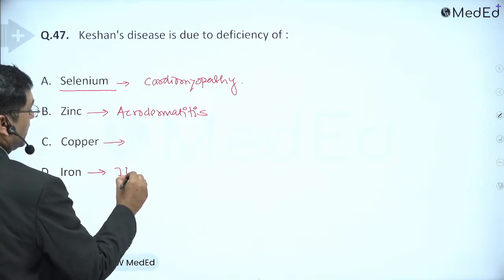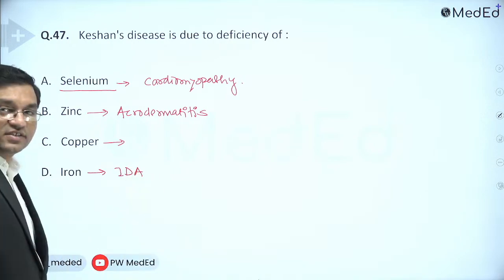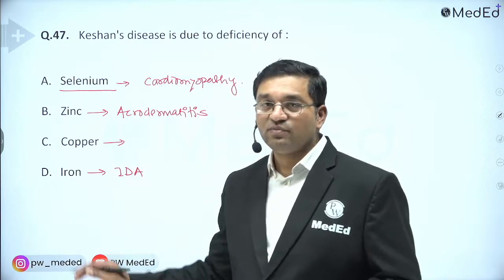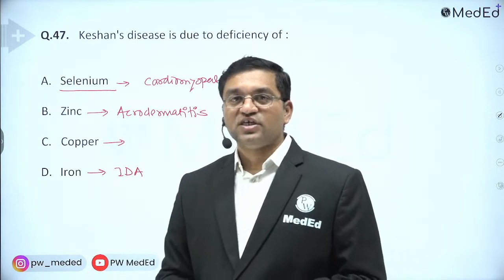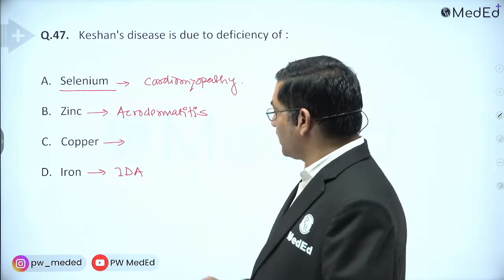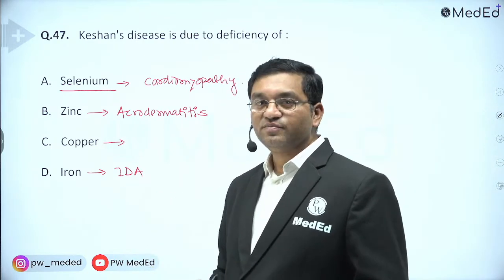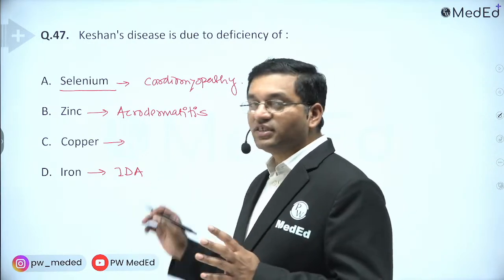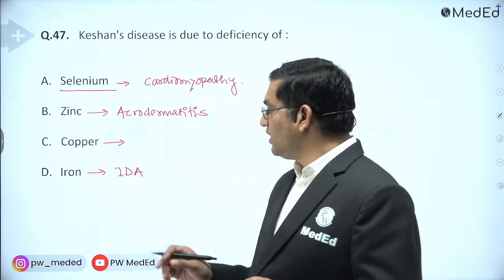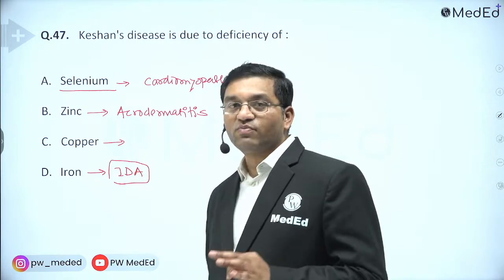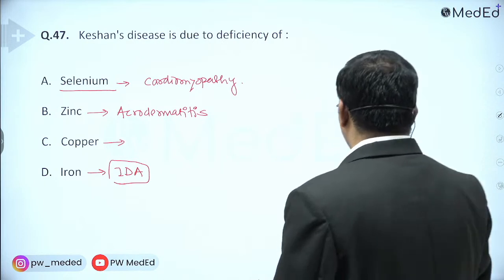Iron deficiency causes iron deficiency anemia. If in excess, it causes hemosiderosis, hemochromatosis. Hemochromatosis is part of bronze diabetes. It affects the insulin, so there is diabetes. It causes discoloration of skin, and so that is known as bronze diabetes.